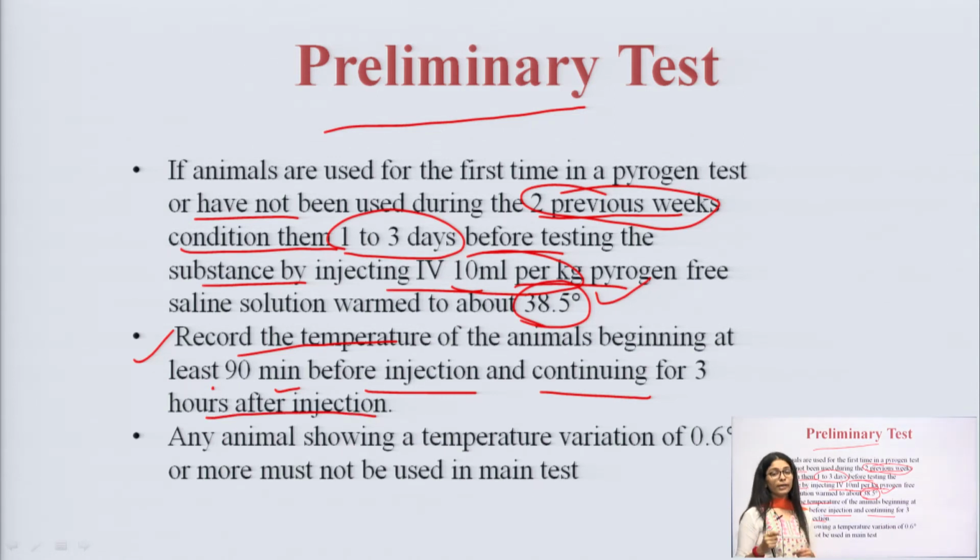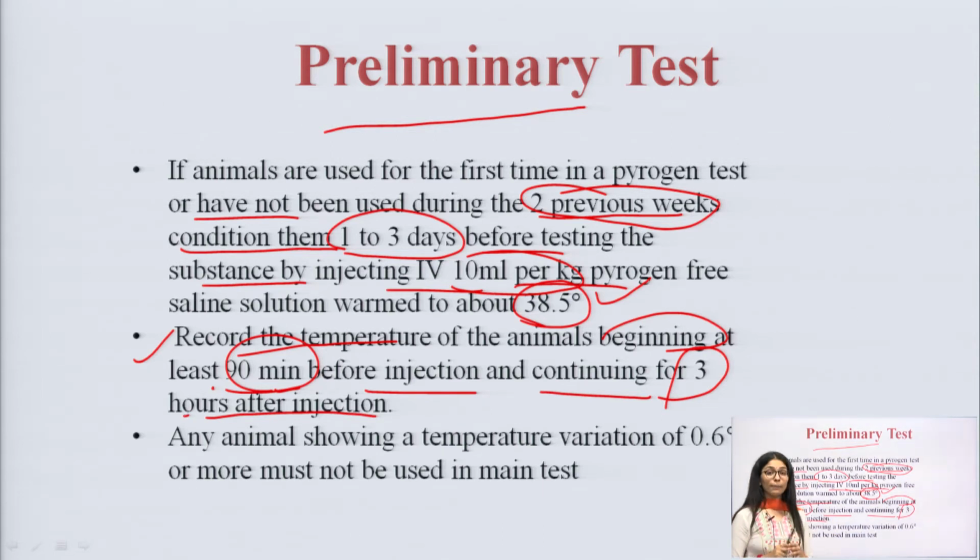When we are injecting the rabbit, we have to measure the temperature at the beginning of 90 minutes. Then after we have injected, we have to again see and calculate the time after 3 hours.